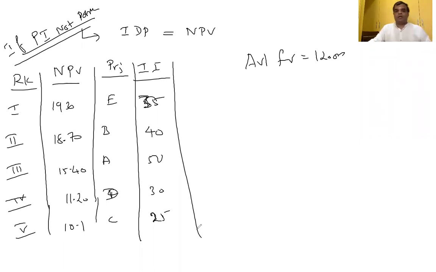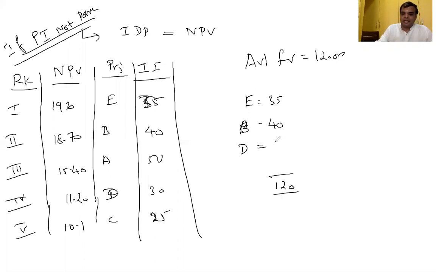What are all the possibilities? E, how much do I need? 35. Next, B, 40. Next, how much is the available fund? 45 is the balance. For A, can we go or not? Not possible. Therefore, B is possible, and D is 30. The 120 alone I can park: 35 plus 40 plus 30.